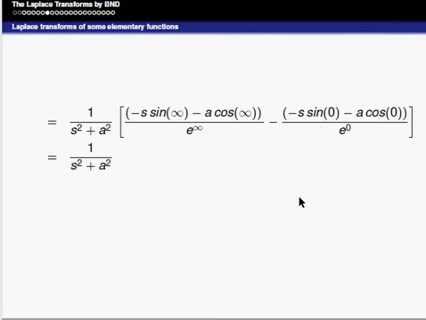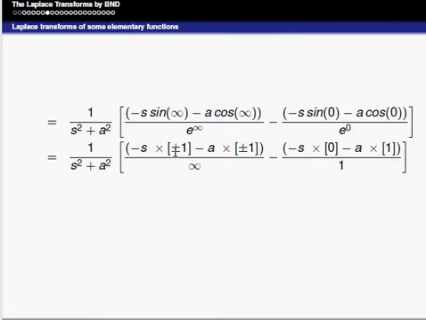Therefore, 1 by s square plus a square into minus s into plus or minus 1, minus a into plus or minus 1, divided by infinity, minus minus s into 0, minus a into 1. Overall, a finite value in the numerator divided by infinity, and we know the value of 1 by infinity is 0.